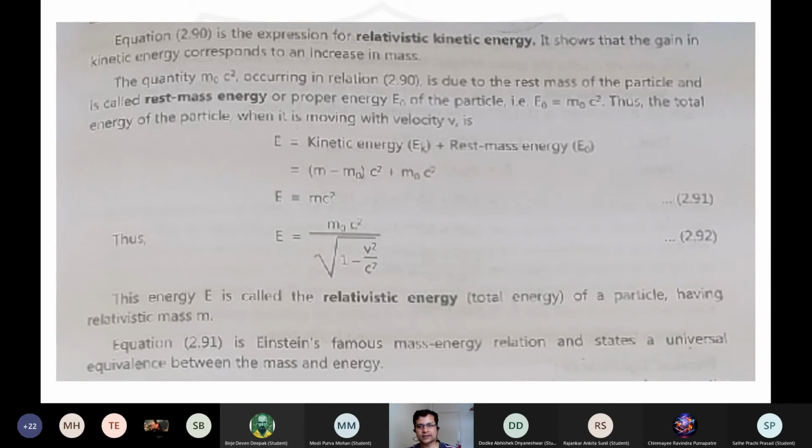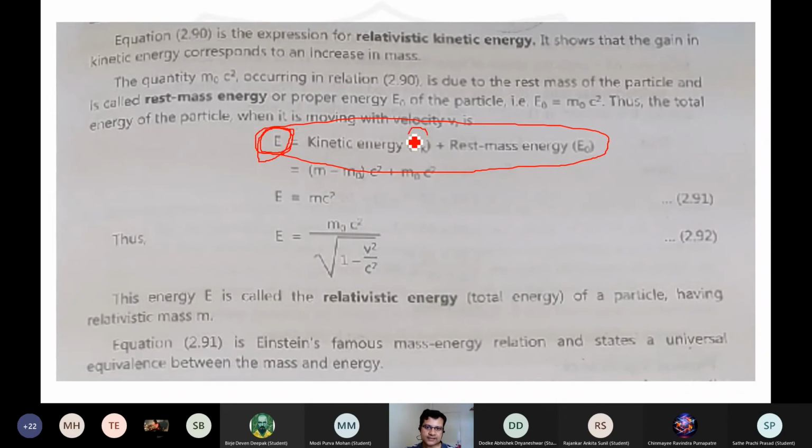We always say that the mass of the particle increases when it has a certain velocity comparable to the speed of light, but that is the moving mass as seen by an observer at the rest frame. So kinetic energy and the rest mass energy give me the total energy E. Whenever this E appears, you call it the total energy.